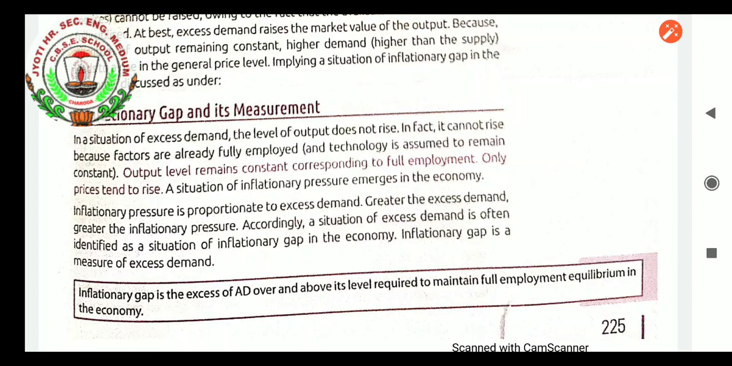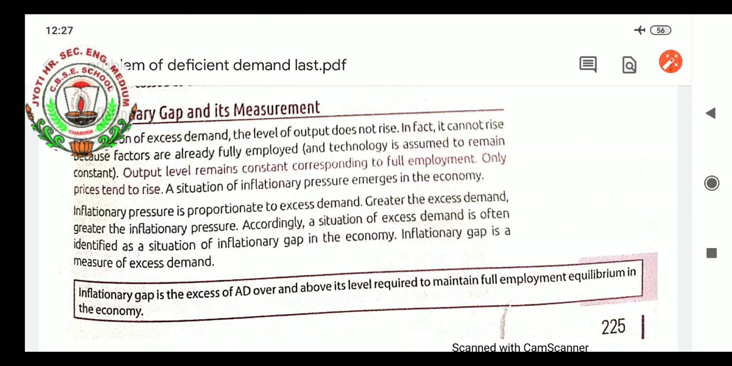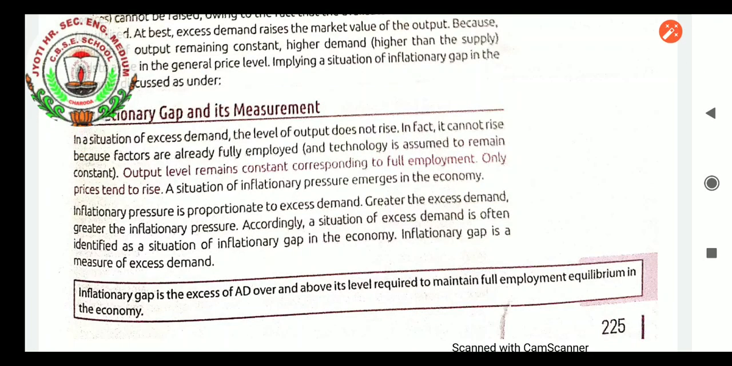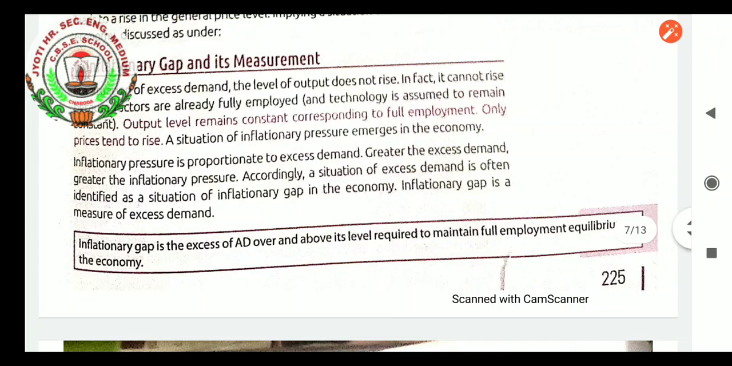So that situation says that aggregate demand is going up as compared to supply. Consumption level is going up. So when the prices of goods are increasing as compared to the income of the person, and still aggregate demand is there, that will give the situation of inflationary gap. A situation of inflationary pressure emerges in the economy. It is inflationary when the output level remains constant, meaning aggregate supply is constant at full employment, but only prices tend to rise, because demand is increasing, and when demand increases, the price of goods increases.